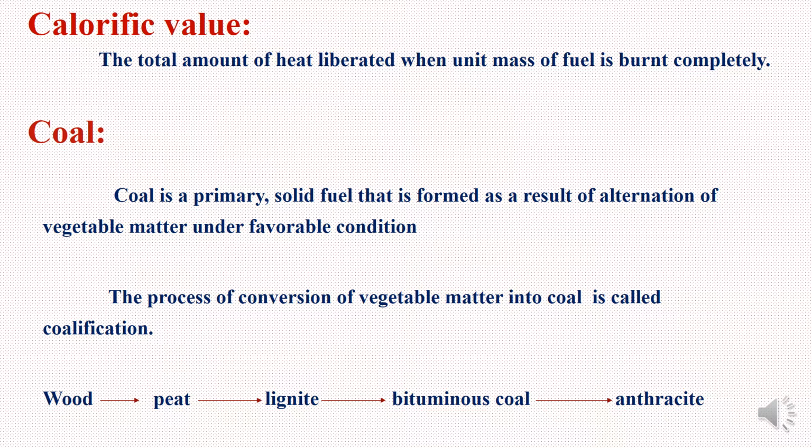Coal. Coal is a primary solid fuel that is formed as a result of alteration of vegetable matter under favorable condition. The process of conversion of vegetable matter into coal is called coalification. Wood is converted into peat, then lignite, then bituminous coal, then anthracite.